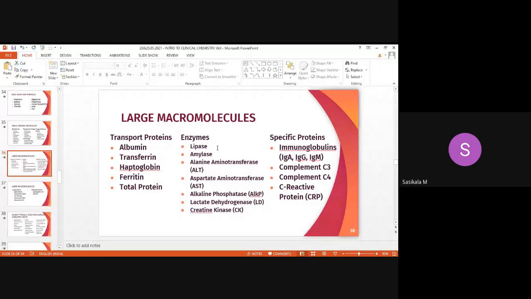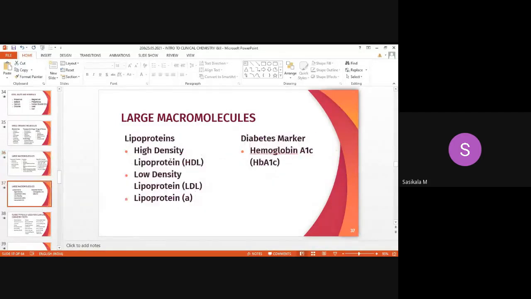These 2 enzymes will be analyzed for determining SGPT and SGOT levels. Then you will be performing that in labs also. It is there in your syllabus itself. Then alkaline phosphatase, lactate dehydrogenase, creatine kinase. These 3 enzymes are isoenzymes you should have studied under the enzyme chapter. Then specific proteins like immunoglobulins IgA, IgG, IgM, then complement C3 and complement C4, then C-reactive protein, CRP. These are all specific proteins that are analyzed.